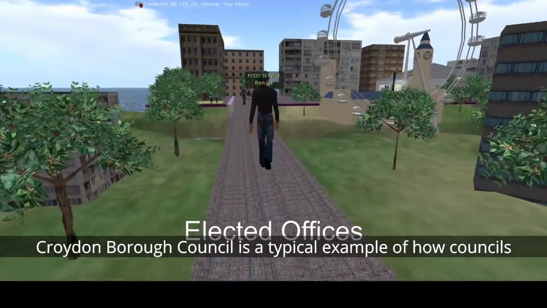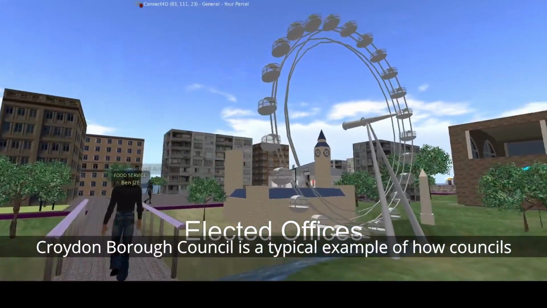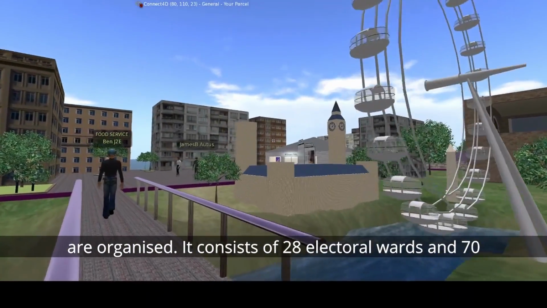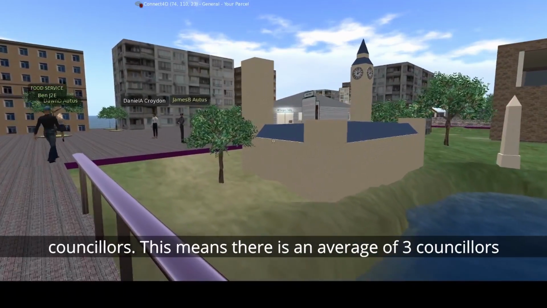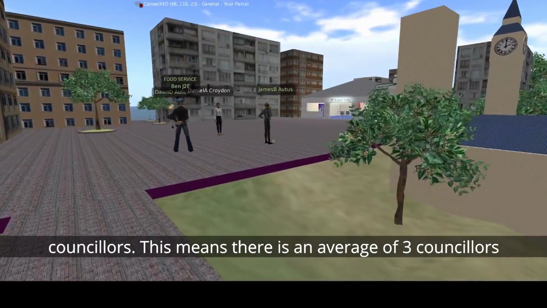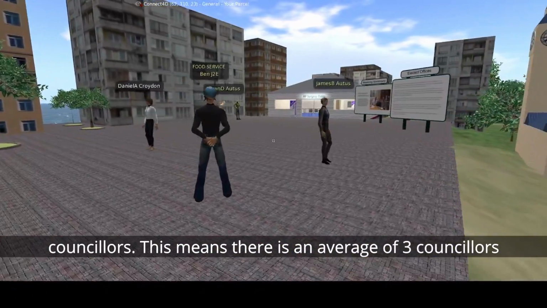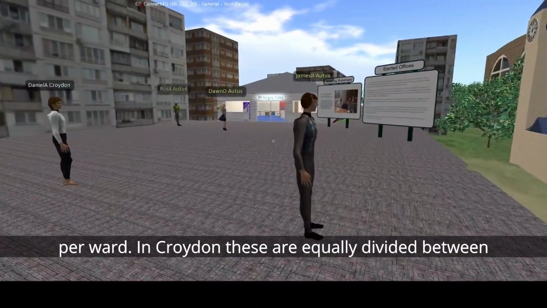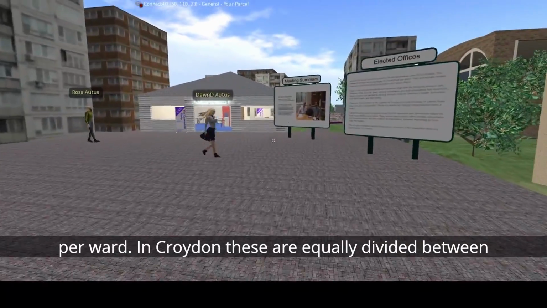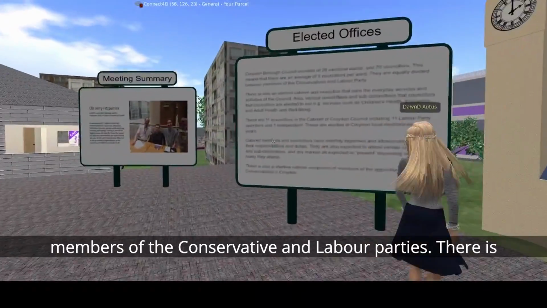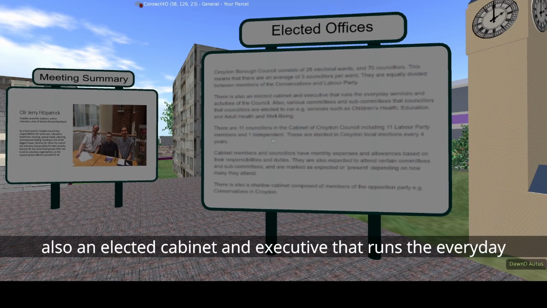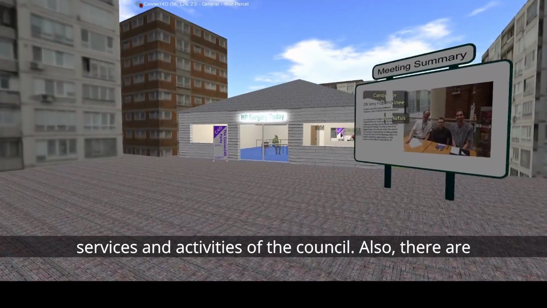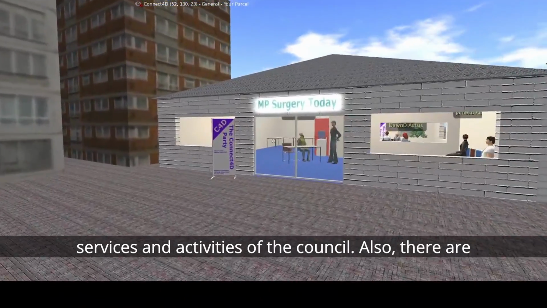Croydon Borough Council is the typical example of how councils are organised. It consists of 28 electoral wards and 70 councillors. This means that there is an average of 3 councillors per ward. In Croydon, these are equally divided between members of the Conservatives and Labour Party. There is also an elected cabinet and executive that runs the everyday services and activities of the council.